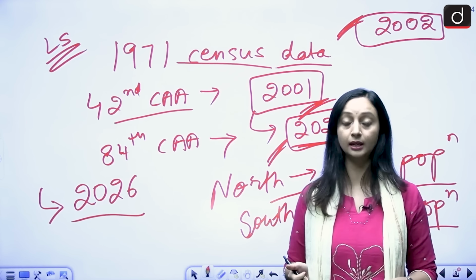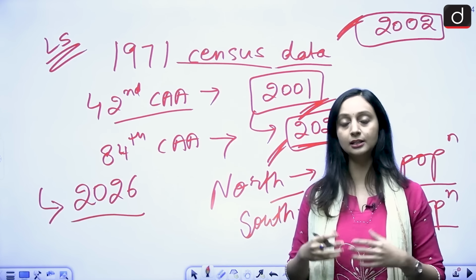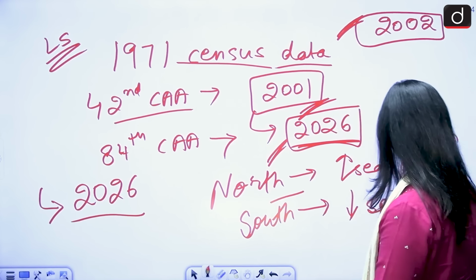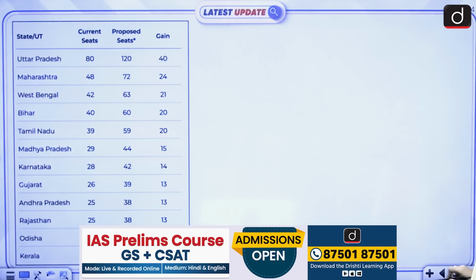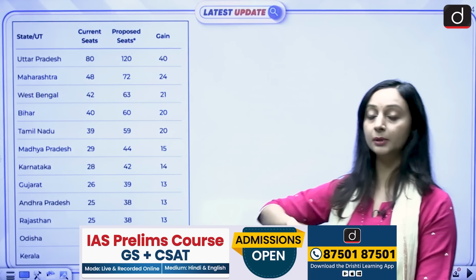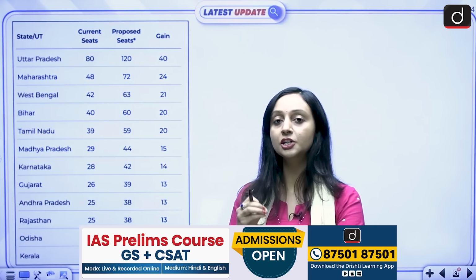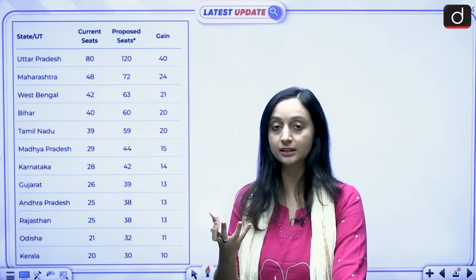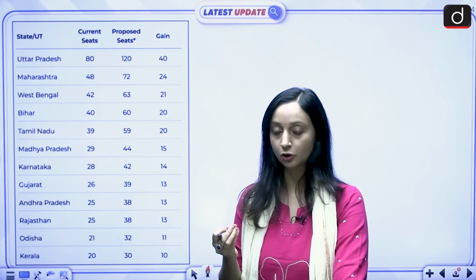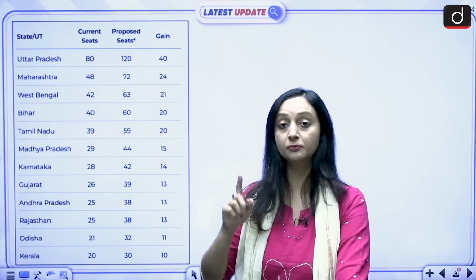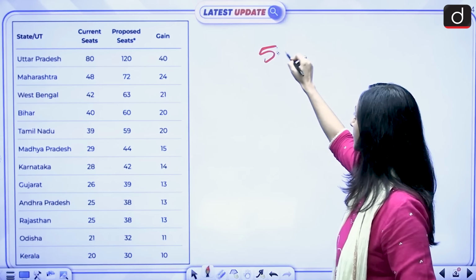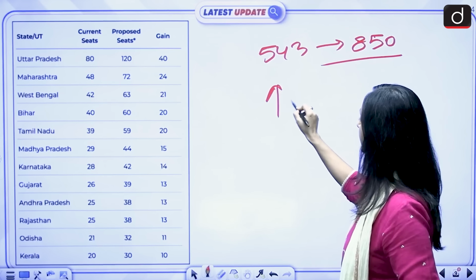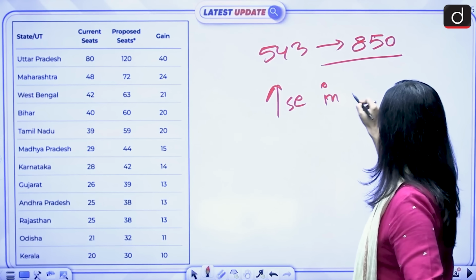But the center is saying that if the data has to be changed, then let's change the data first and then we are going to do reservation, right? So this has been the entire debate, and then the center time and again has been saying that the share is not going to decrease. If we are going to redraw boundaries, if we are going to change the number of seats from 543 to 850, all the states will see an increase in their number of seats.